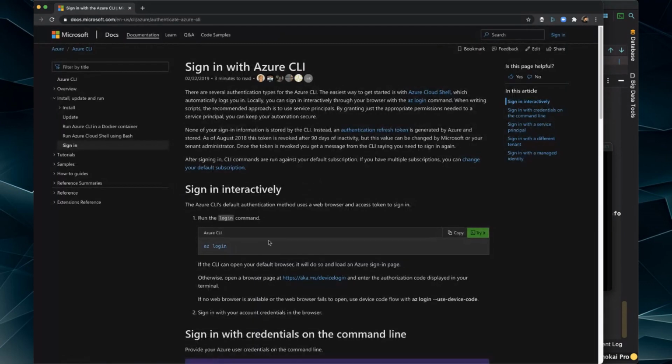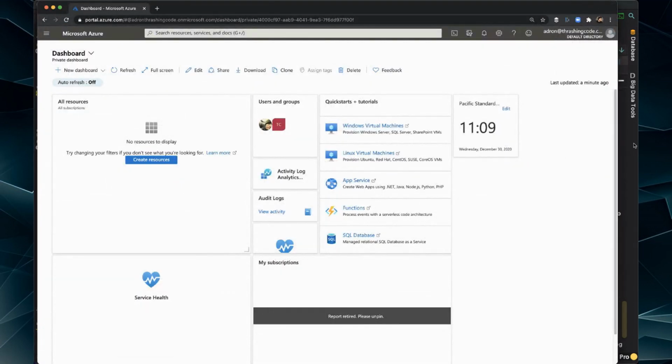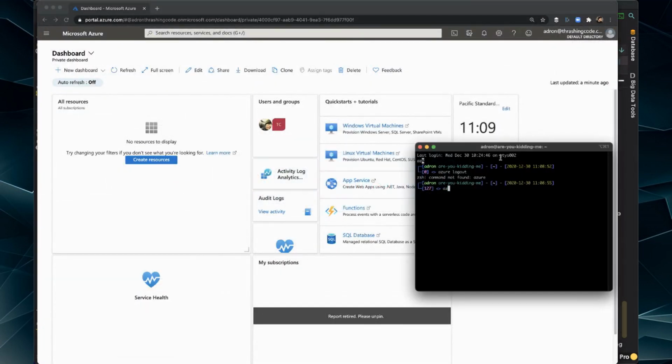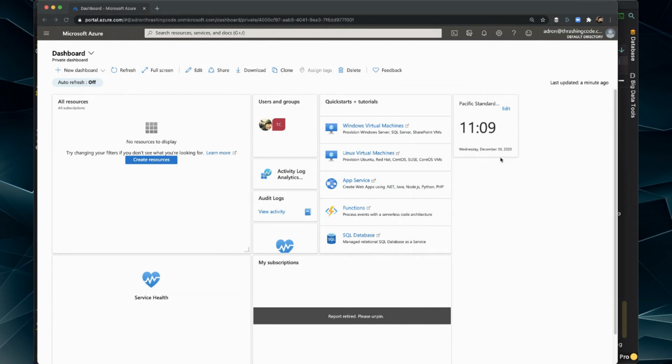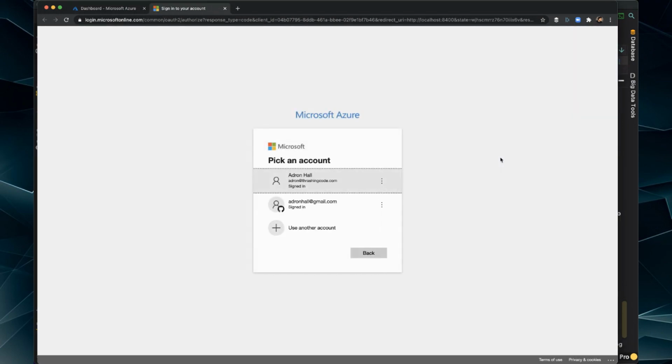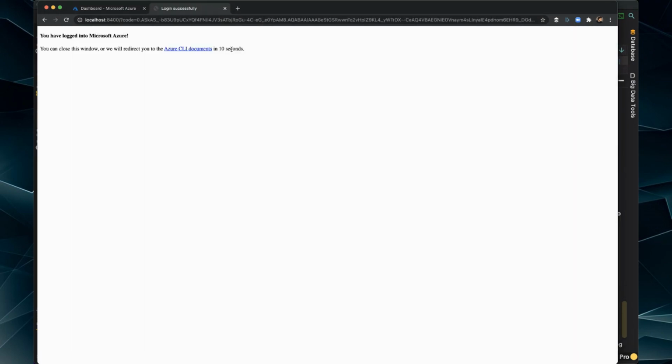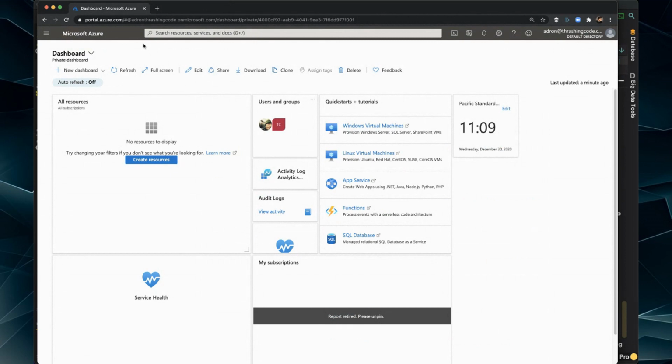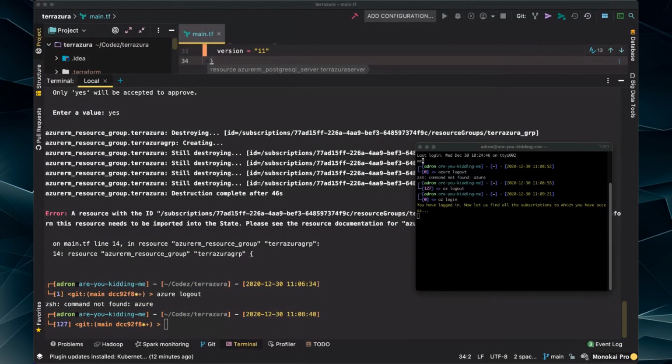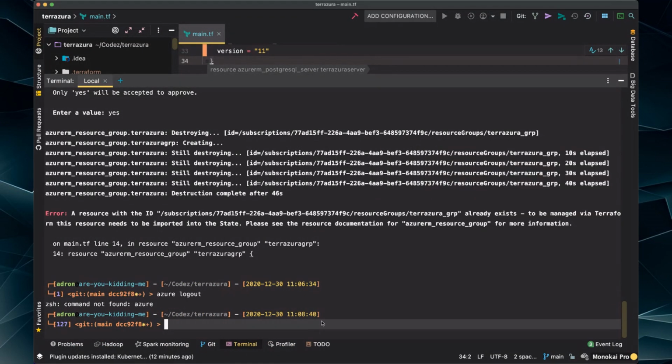I think it's AZ. Duh. az logout. az login. Okay, that's what this is. So I'm going to move this, and we're going to see where we're at with this stuff.